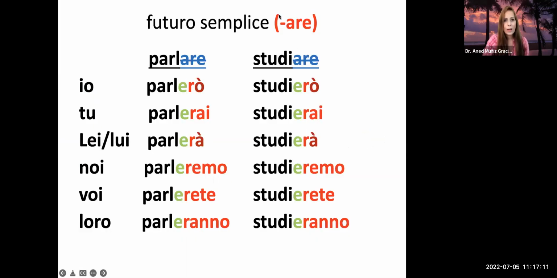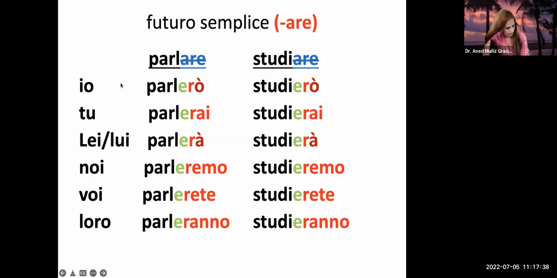Okay. So, come si fa il futuro? How do we build the future tense in Italian? We have been used since the first conjugation that we did, il presente semplice, to take out the are, the ere, and the ire, meaning the endings of the verbs, and to put the correct ending according to the subject, right? And these are the personal pronouns, io, tu, lui, lei, noi, voi, and loro.